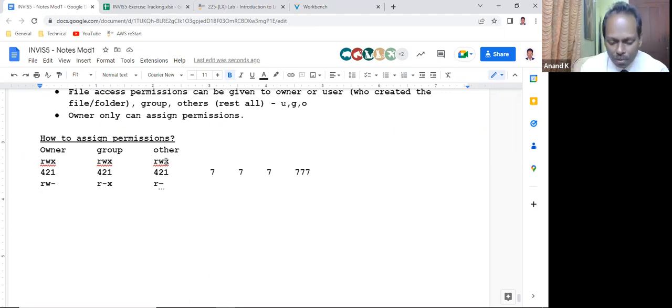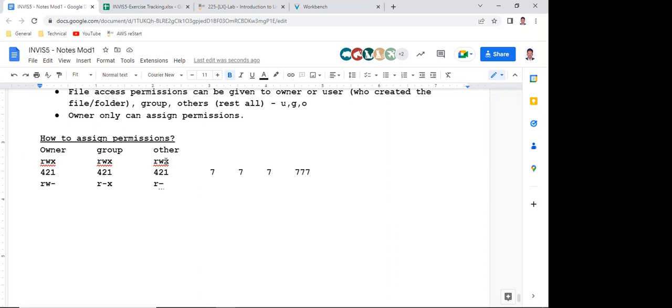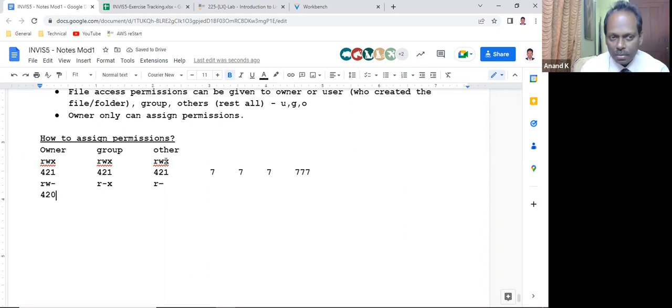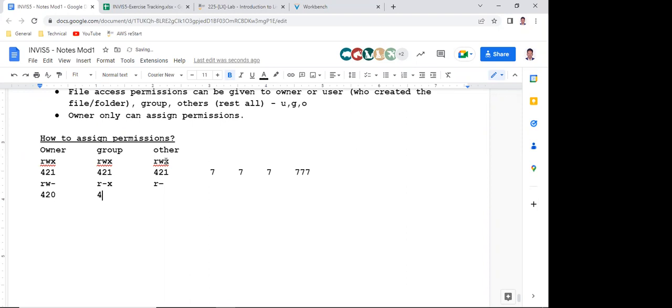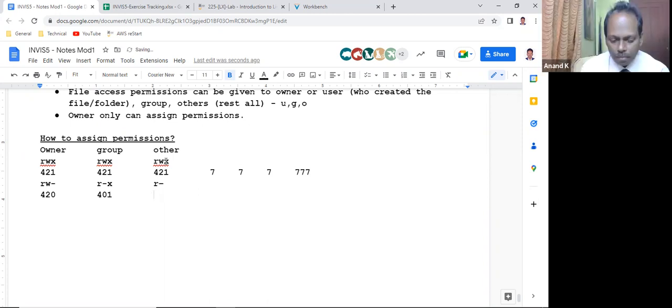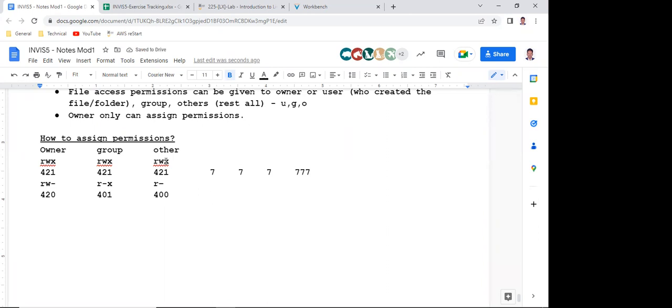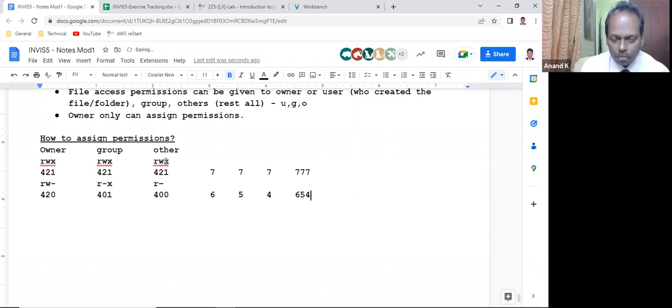Hyphen means 0. What is the value here? 4, 2, 0. Next one, 4, 0, 1. Here, 4, 0, 0. So now the total value: 6, 5, 4. So the value is 654. Is this clear? Yes, sir.